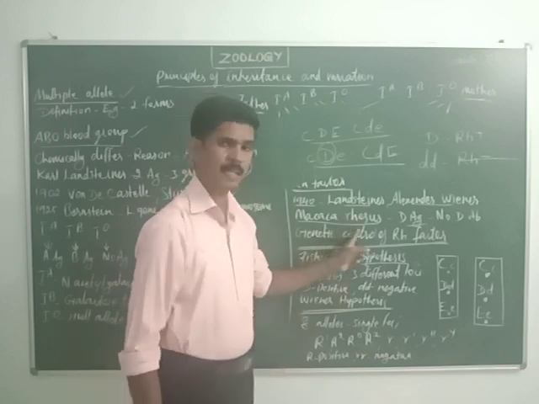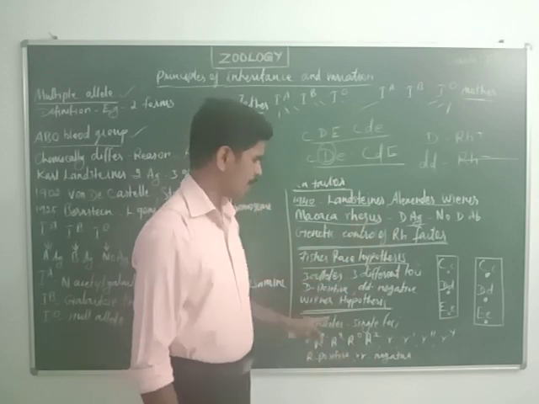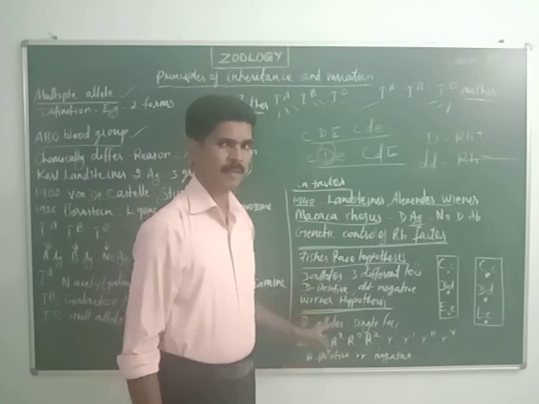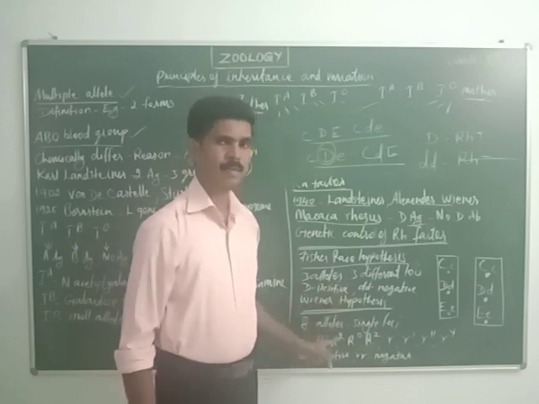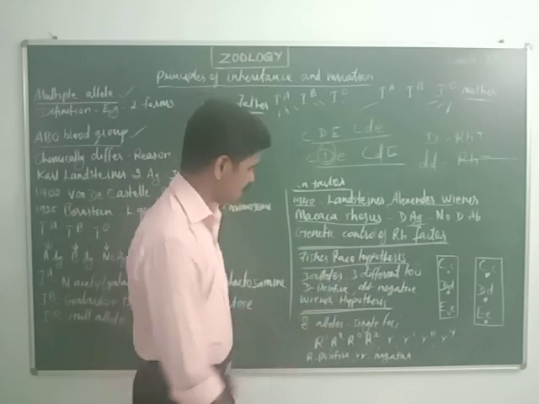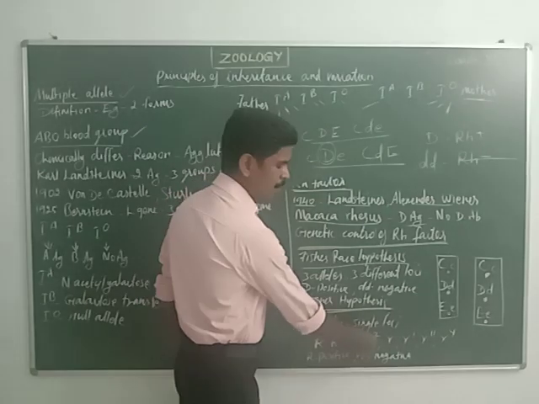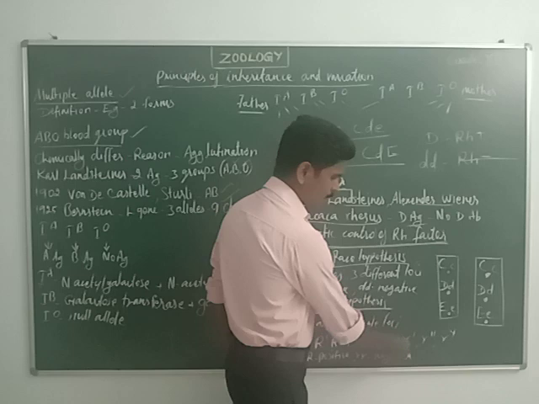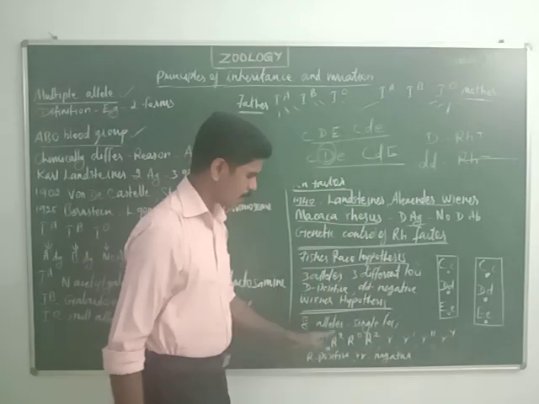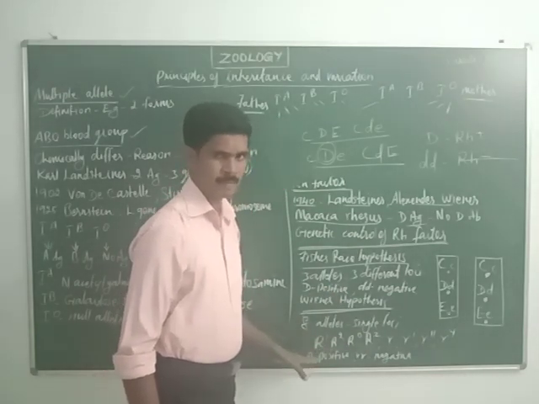Here I said 3 alleles located in 3 different locations, but Wiener says 8 alleles are responsible for Rh factor determination, all located in a single location. The alleles are capital R1, capital R2, capital R0, and capital RZ, then small r, small r1, small r2, and small ry. These are the 8 alleles responsible for determining the Rh factor.